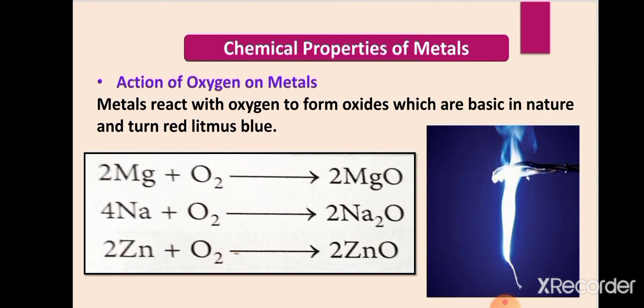As for example, after sodium and potassium, other metals are also there like calcium, magnesium, aluminium, zinc, iron. They also react with oxygen, but not like sodium and potassium. So they react with oxygen very slowly. Means when you leave them exposed in air for a long time, then they get tarnished, means they lose their shine, and they form an oxide layer on them because of the reaction with oxygen which is present in the air.